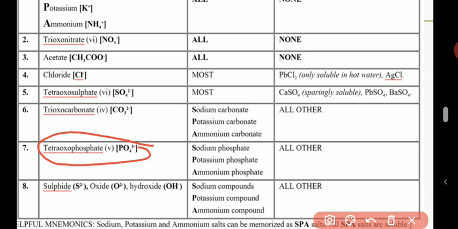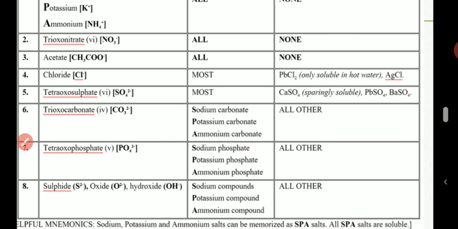Calcium phosphate in our teeth is insoluble, so it's very good that it remains there. Also limestone, calcium carbonate. So all phosphate salts, all tetraoxophosphate(V) salts, are insoluble except if it's a spar salt. Take note of that. It will be very good for your health when you remember it.